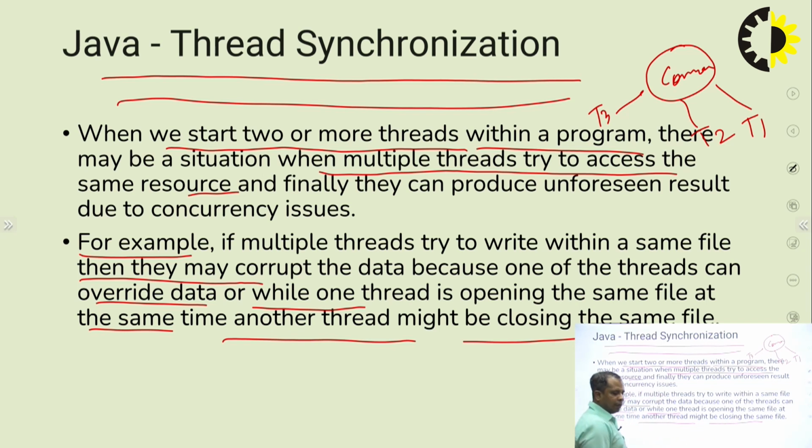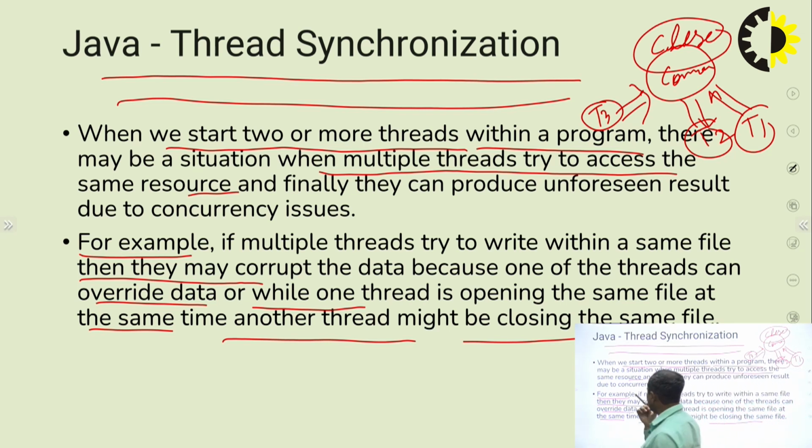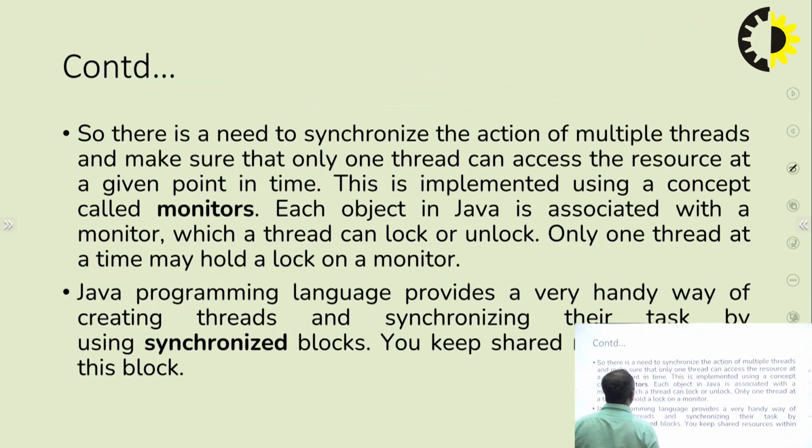That means if we work on one file and that file is accessed by multiple threads, maybe one thread is reading, another thread is writing, and a third thread will close that file. So some problems will occur, and this problem will be resolved by the thread synchronization concept.